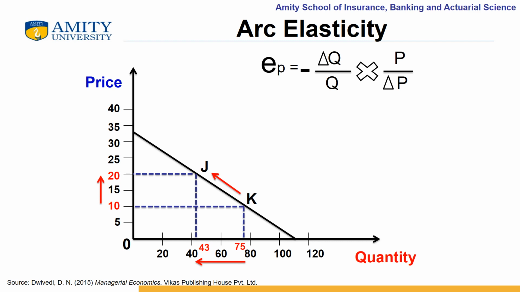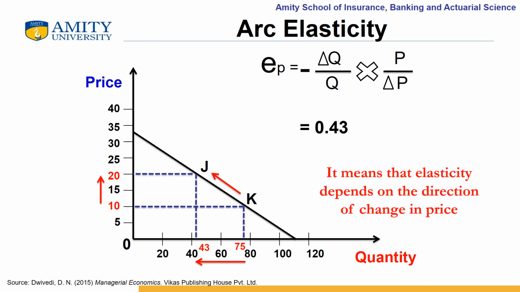It is important to note that arc elasticity coefficients differ between the same 2 points on a demand curve if the direction of change in price is reversed. For example, the elasticity between point J and K, moving from point J to K, was 1.49, whereas if we reverse the direction of the price change and calculate the elasticity coefficient when moving from point K to J, you will get a different value, which will be equal to 0.43.